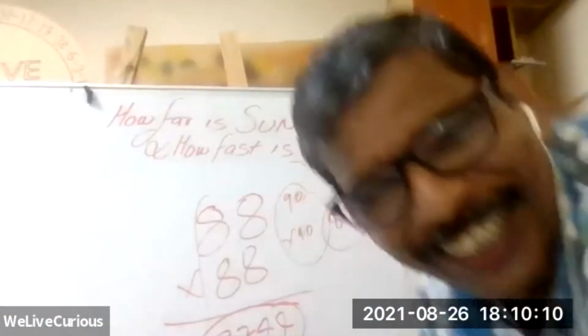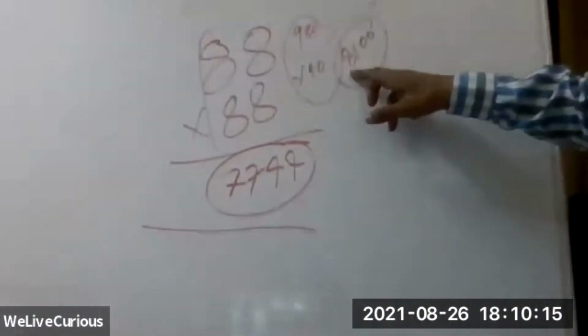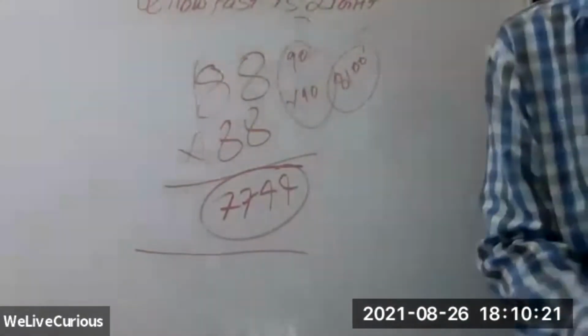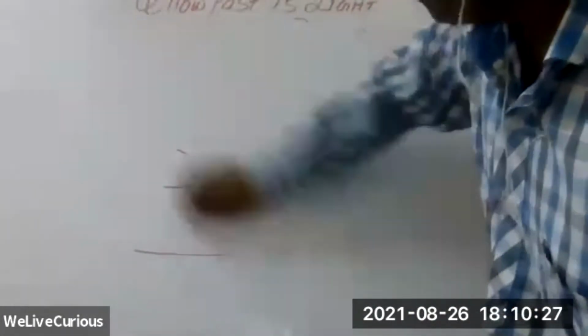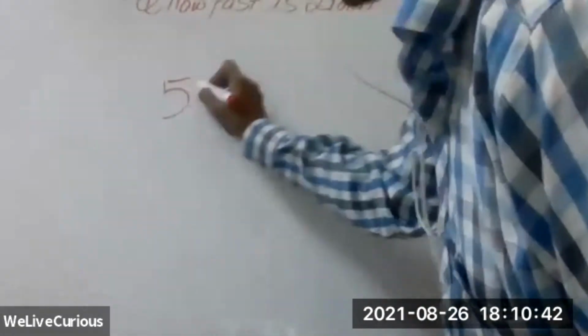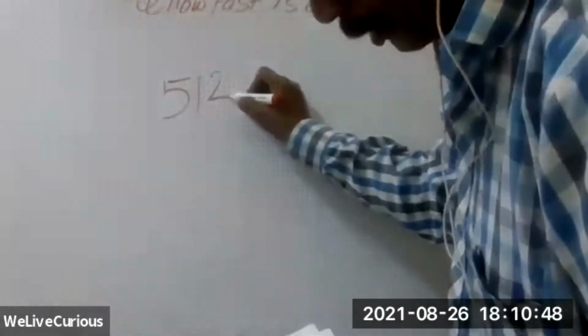It is fine. Okay, see, the exact answer was 7,744 and our answer came to 8,100 because we rounded 88 up to 90. So this is another application of this. There are many applications. So it should be around 8,100 because we rounded off to 90, and then 90 times 90: 9 times 9 is 81, and then two zeros, four zeros. Yes, you are right.